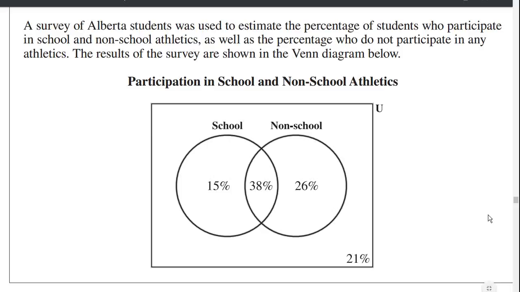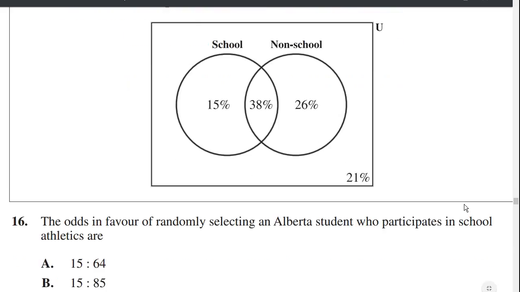Okay, so a survey of Alberta students was used to estimate the percentage of students who participate in school and non-school athletics, as well as the percentage who do not participate in any athletics. The results of the survey are shown in the Venn diagram. 15% only school, 38% both school and non-school, 26% only non-school, 21% neither. The odds in favor of randomly selecting an Alberta student who participates in school athletics.